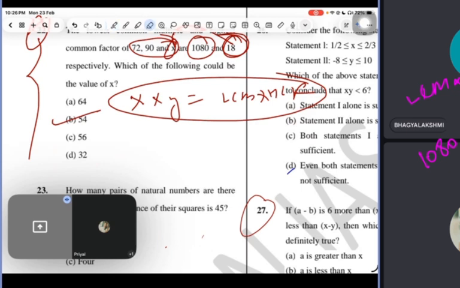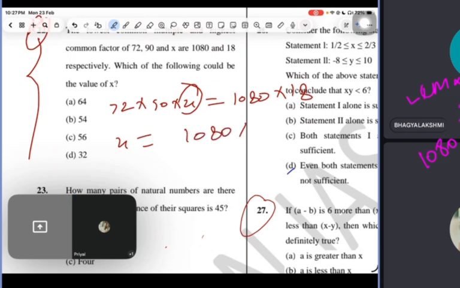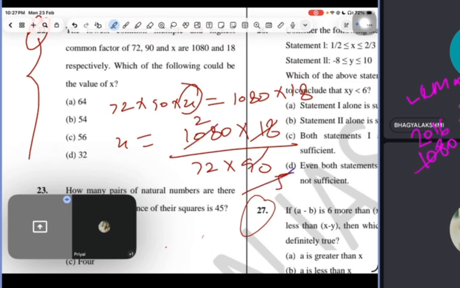If you want me to arrange a big program, let's arrange it. I have no problem. I can do it for your sake. See, 72, 90 into x equals this, so we have to find the value of x. If we divide it, we will get 2016, and then 72 goes thrice. So the x value is 3.